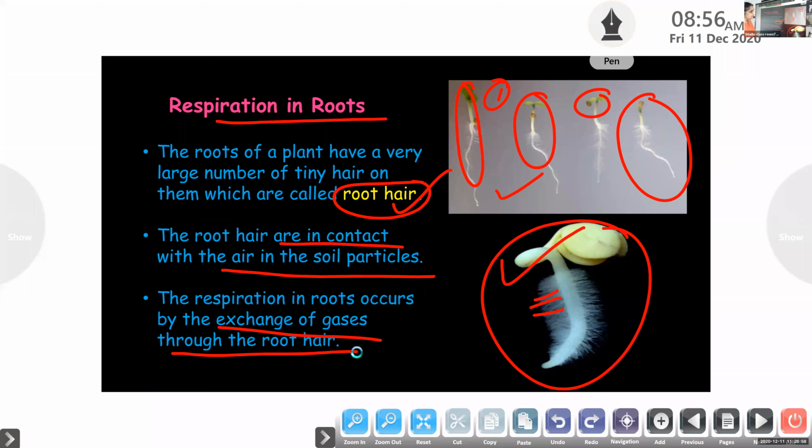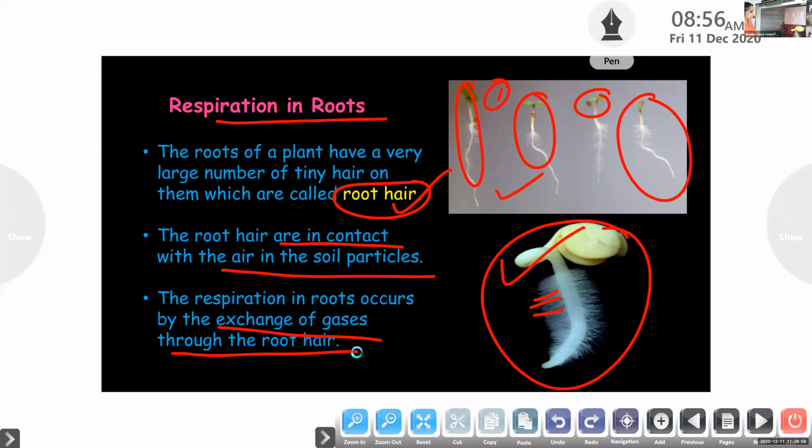Is it clear? Yes, ma'am. Okay, so respiration in roots. Let me explain once again. The roots of a plant have a very large number of tiny hairs on them, which are called root hair.